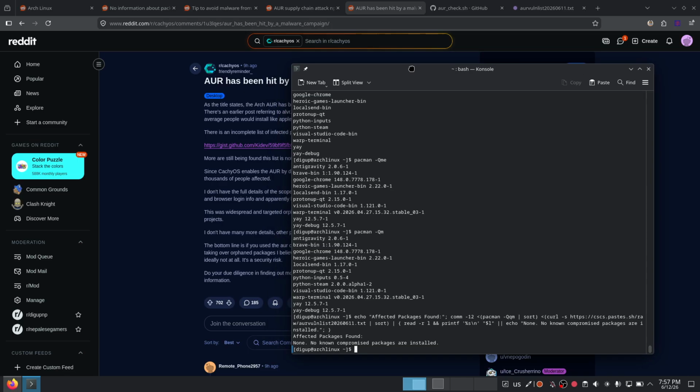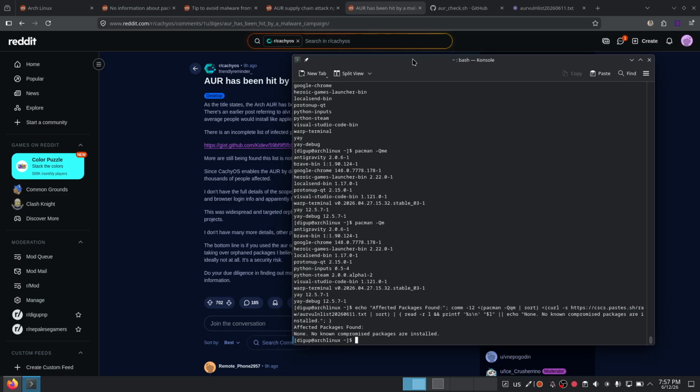Make sure this reaches someone, to at least check their AUR, check if your packages are compromised or not, and do not sit there on your PC and try to update your system every second, every minute, every day. Just keep it alive for a few days. If you want some packages to be updated, like Firefox or Vim or a console or anything like that, you can just update those individual packages. You don't need to update your full system, by the way.